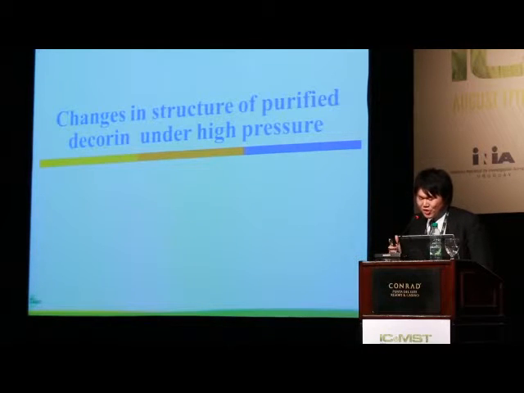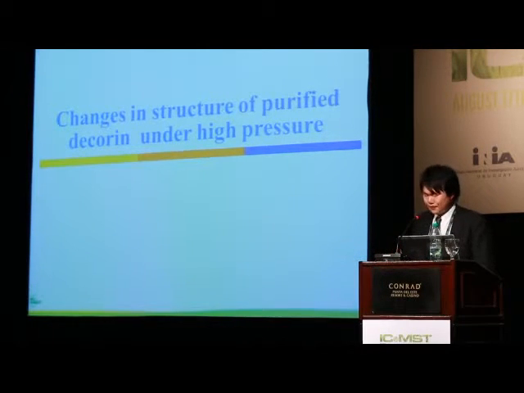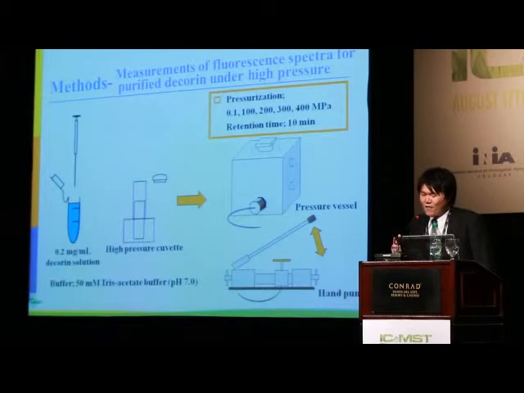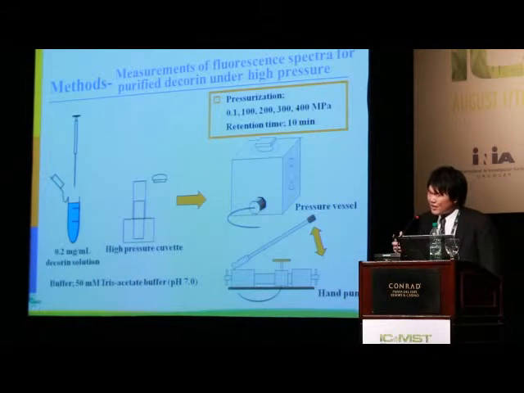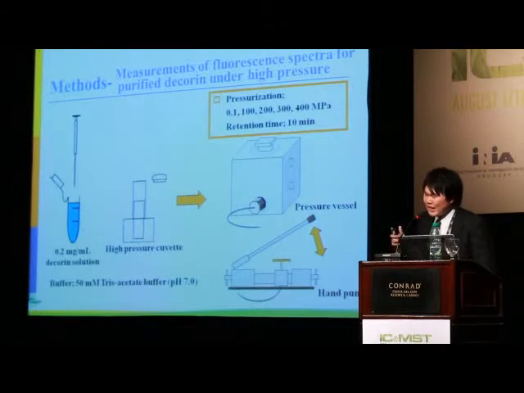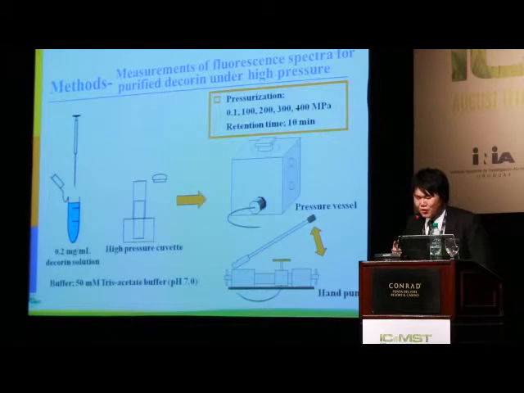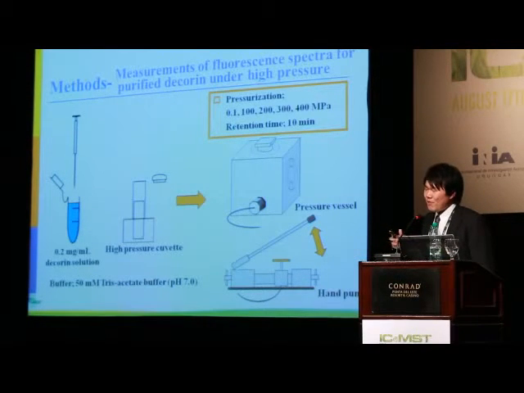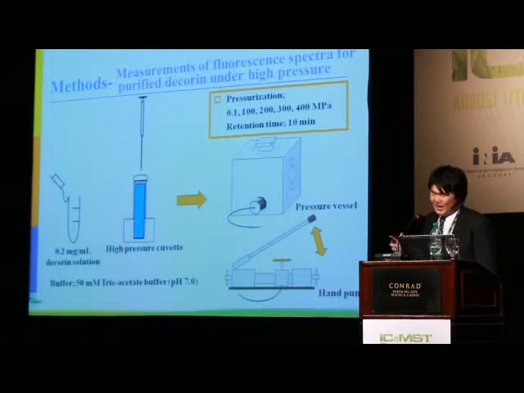Next, changes in structure of purified decorin under high pressure. The process of measurement of fluorescence spectra for purified decorin under high pressure is shown on this screen. Fluorescence spectra indicate changes in tertiary structure of protein. First, 0.2 milligram per milliliter of decorin solution was prepared with 15 millimolar Tris acetate buffer. And the decorin solution was injected into the high-pressure cuvette.